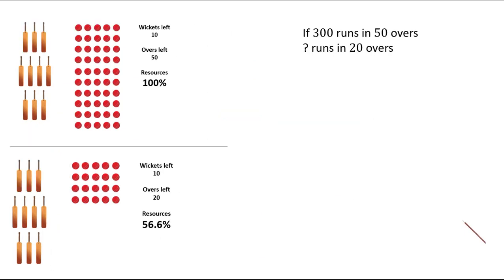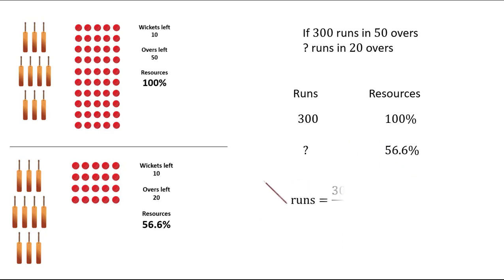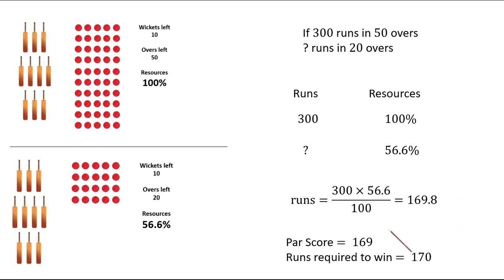So coming back to our previous question, if 300 runs can be scored in 50 overs, how many runs can be scored in 20 overs? And both of them have 10 wickets. So 50 overs, 10 wickets correspond to 100% of the resources. 20 overs, 10 wickets correspond to 56.6% of the resources. This is the proportion we are going to use, and therefore the number of runs is 300 multiplied by 56.6 divided by 100, and we arrive at 169.8. The par score is considered to be the integer value, the value before the decimal point, which is 169.